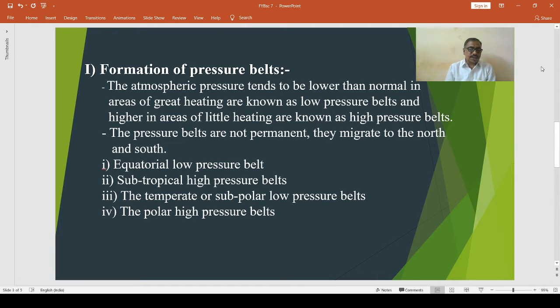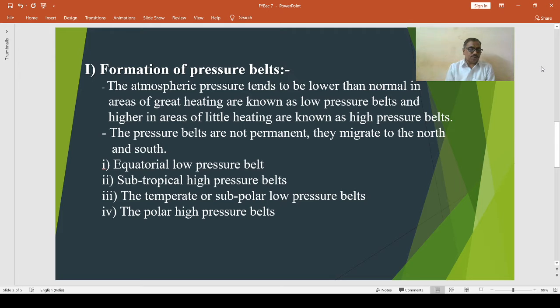These pressure belts are not permanent. They migrate to the north and south through 5 degrees of latitude due to the apparent migration of the sun. That is, due to the apparent movement of the sun, these pressure belts shift from place to place.